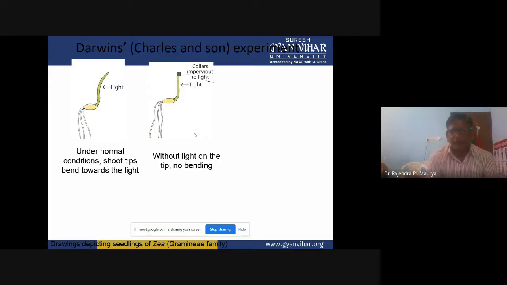Then the next one is without light on the tip, no bending. In another experiment, with no light, the tip portion is growing vertically. So it is clear that the shoot tip bends towards the light, and that is the main reason for apical dominance.